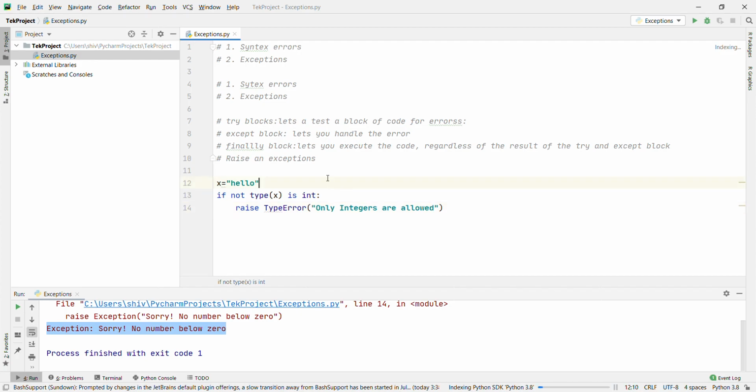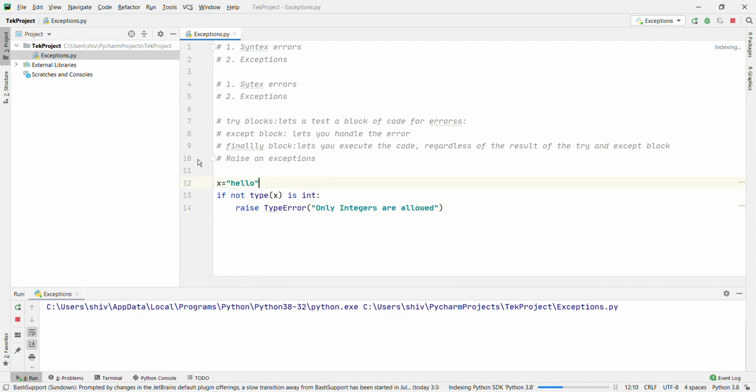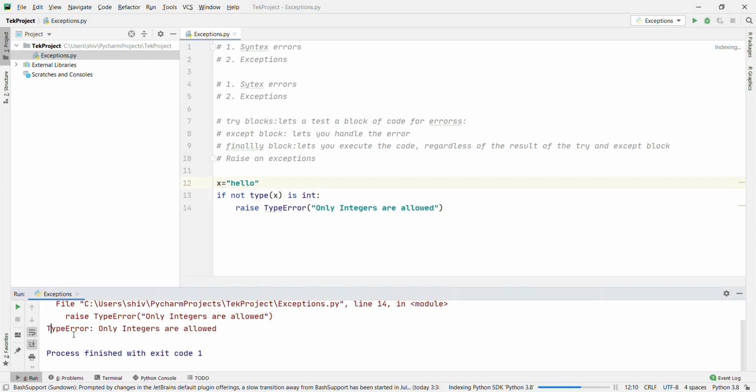Okay, let's run and see. Right, type error, only integers are allowed. Okay, let's go with another example.